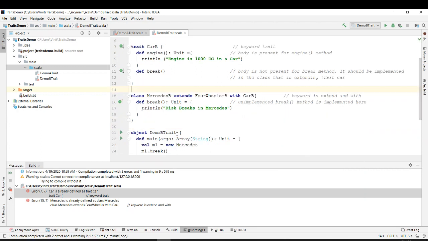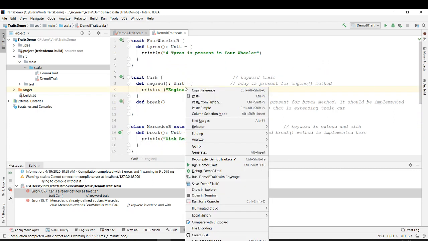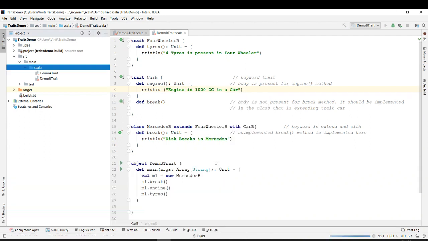I'm just writing b because of the previous program. Okay, and just try to execute it, run. Four-wheeler B, car B, Mercedes B.